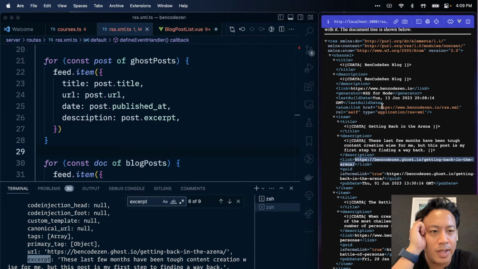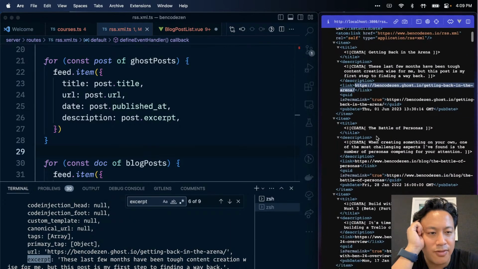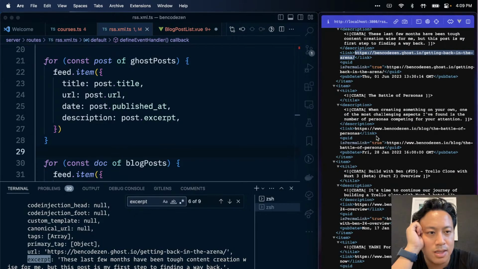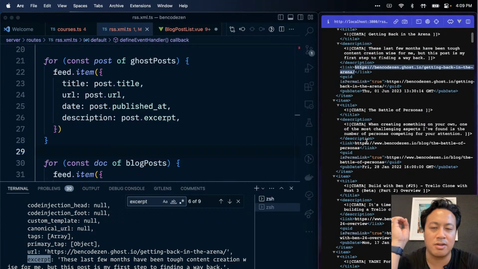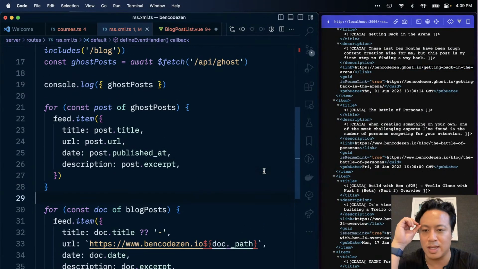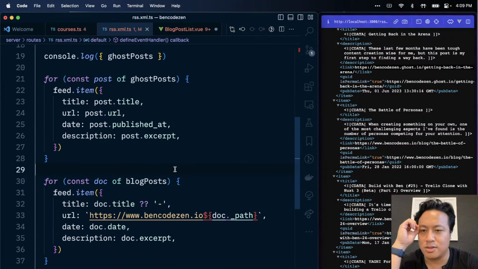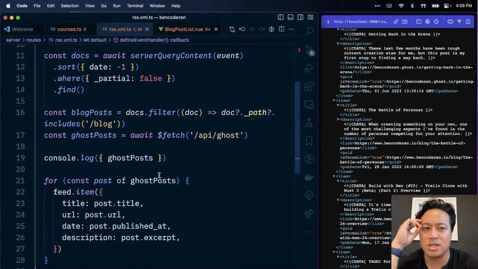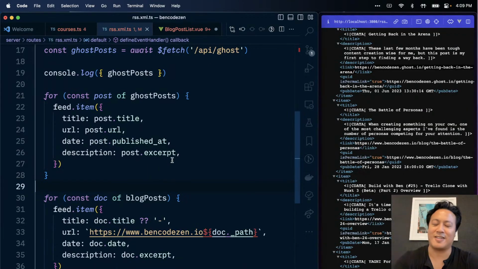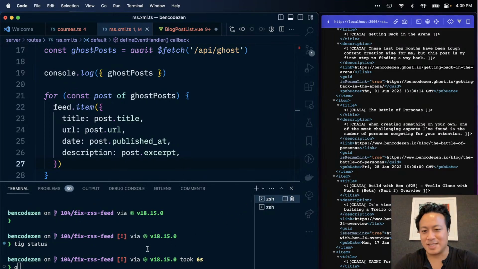that at this point we have getting back in the feed, personas, build with Ben. Okay, this is good. The only thing though is it's technically not sorted, so they're just kind of stacked on each other. I'm creating all the ghost posts first, then I'm creating the blog post. But in reality, I should be merging these two together. So, okay, how do we do this without breaking everything? One thing at a time. Okay, so micro commits, micro commits.